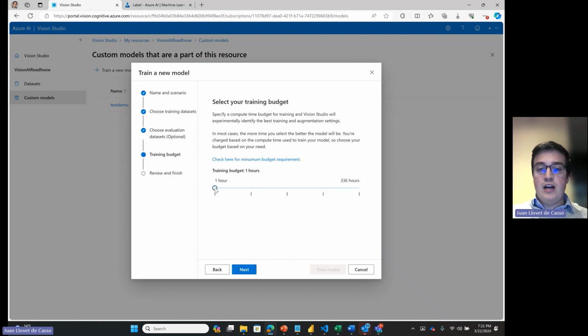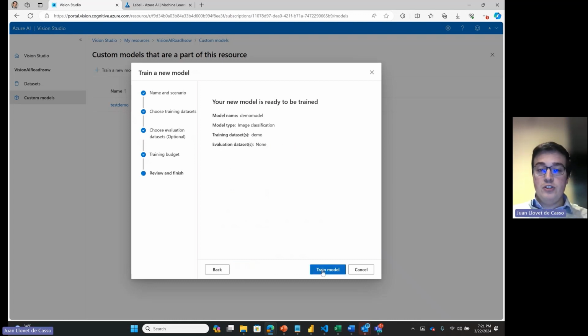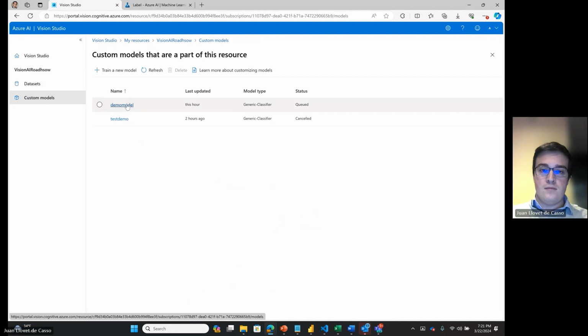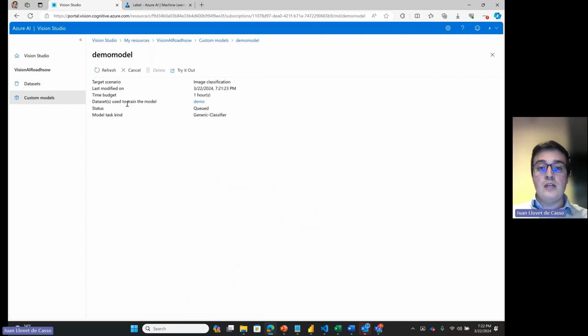Next up, we can give it a training budget. As I previously mentioned, you are charged $20 the hour for training. So it really depends on what you need and how long you need to train for, how precise you need the model to be and what your budget is. And then you're just ready to train your model. We can see now that our model is in queue for training. Once you have hit training, you just need to wait until it finishes the training process.